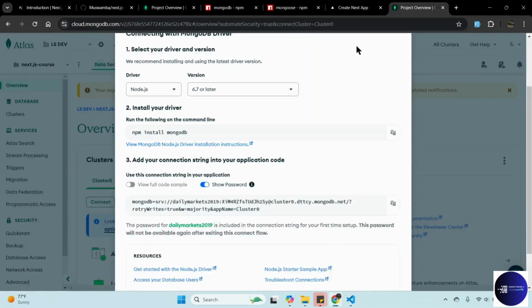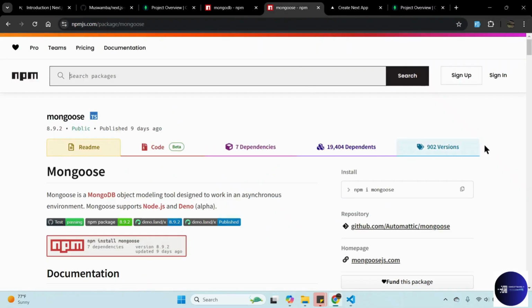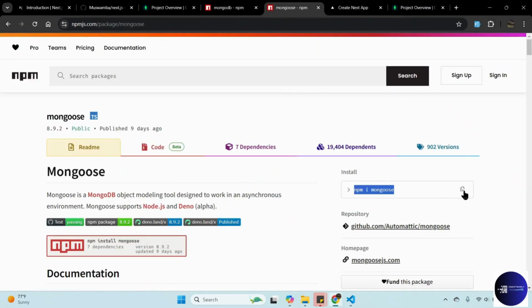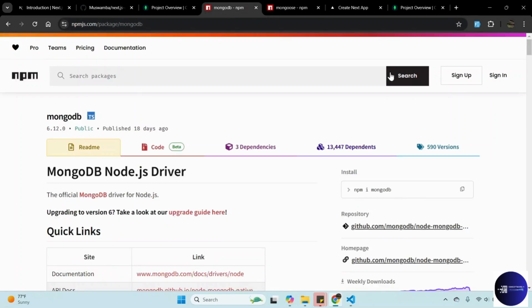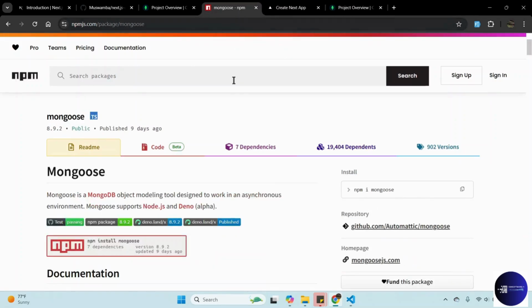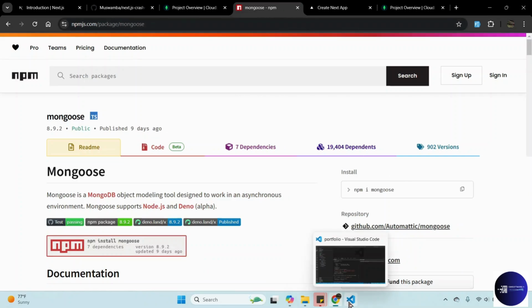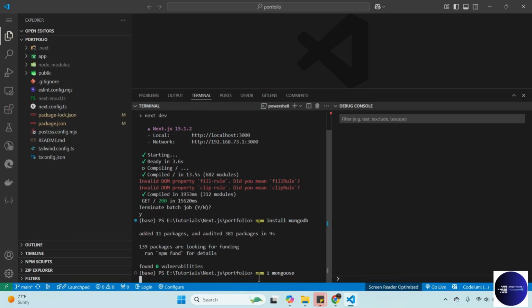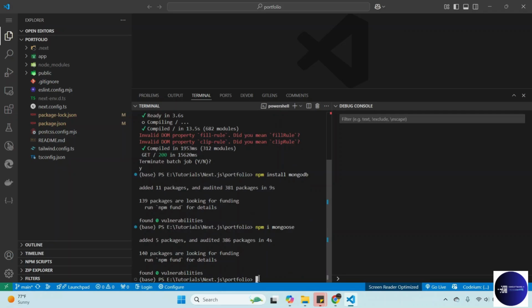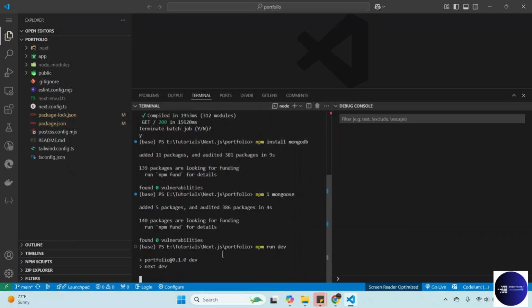We also need to install mongoose. After npm mongodb is here, you need to install mongoose. And then also npm install mongoose. Right, now we can restart our application again.